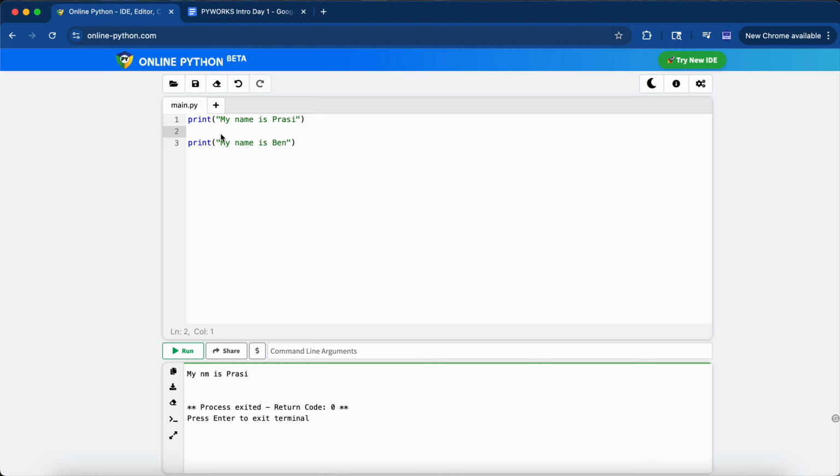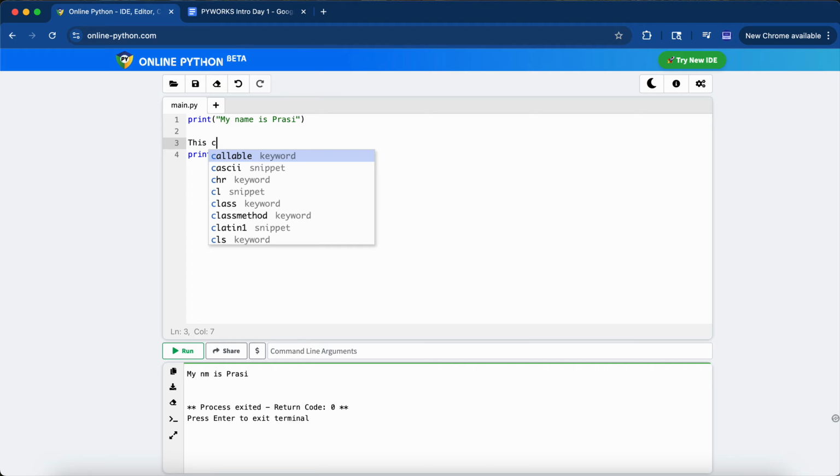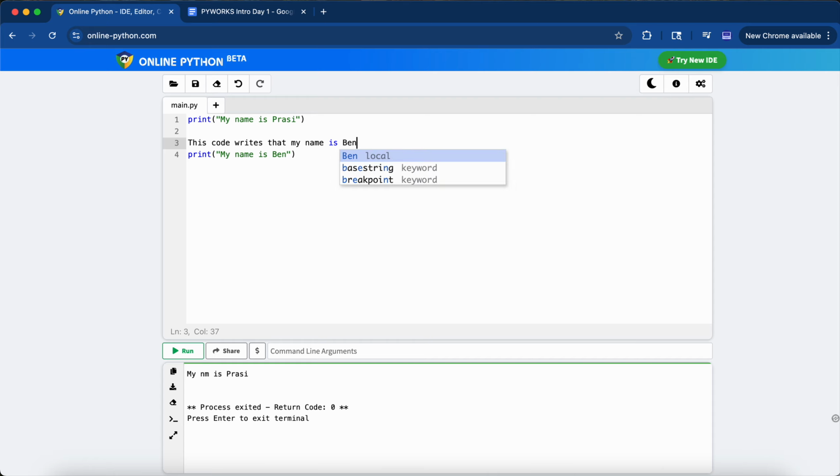code. And because I'm going to have a friend look over it, I just want to tell her this code writes that my name is Ben. Now, that makes it a lot more clear, right? And the good part is, I'll be able to come back to it later, and hopefully I'll be able to see what I was thinking at the time I was writing this.